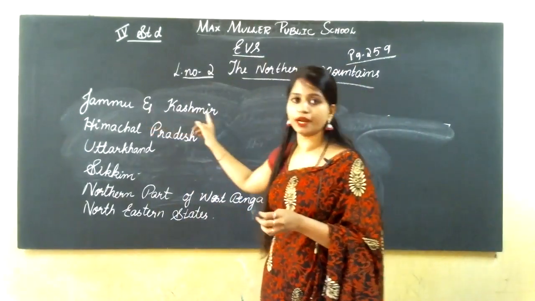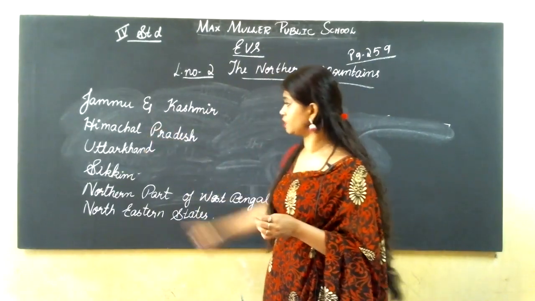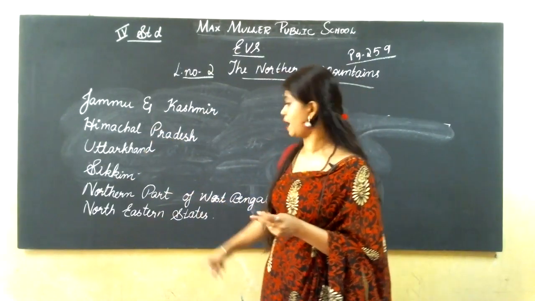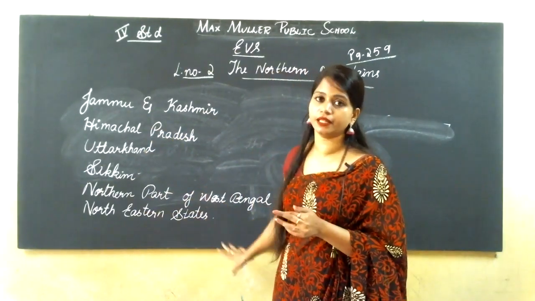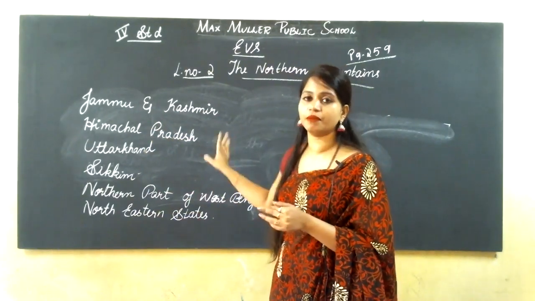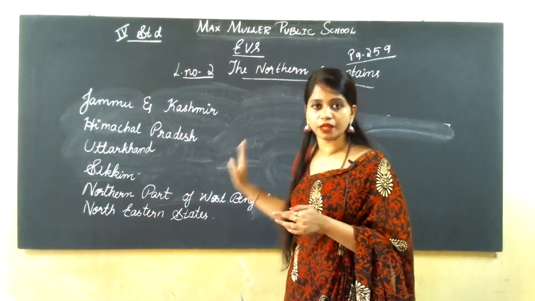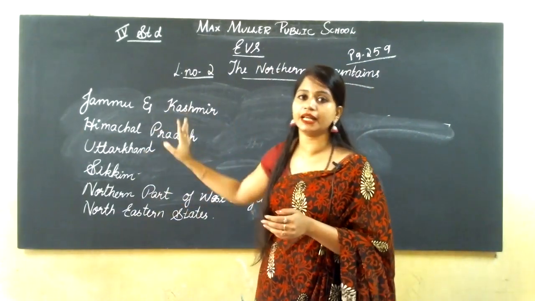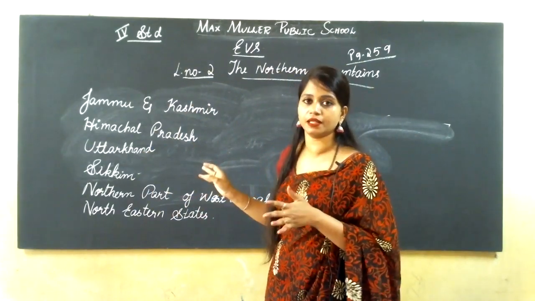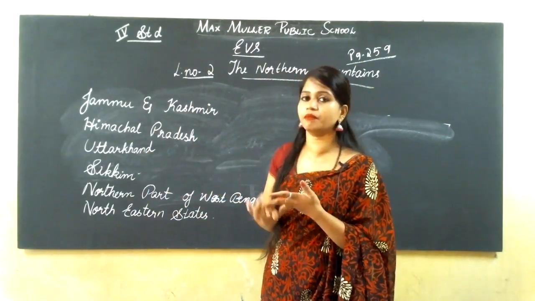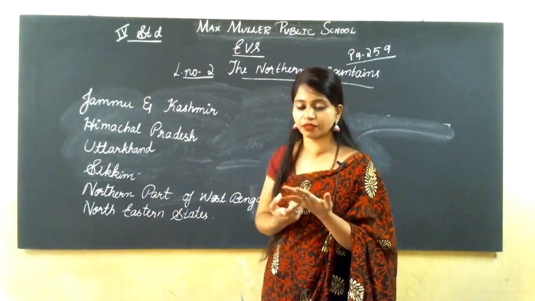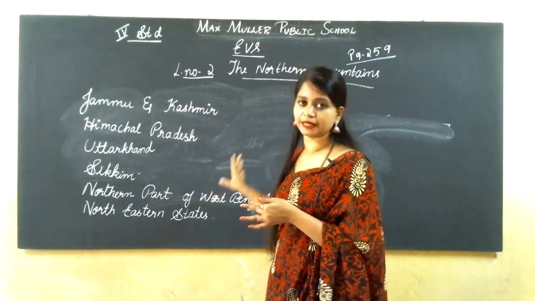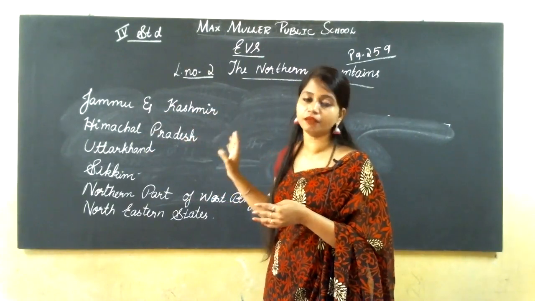Jammu and Kashmir, Himachal Pradesh, Uttarakhand, Sikkim, northern West Bengal and the northeastern states come under the Himalayan mountain ranges, whether it is the Greater Himalayas, the Middle Himalayas, or the Shivalik, the Lower Himalayas: the Himadri, Himachal and Shivalik ranges.